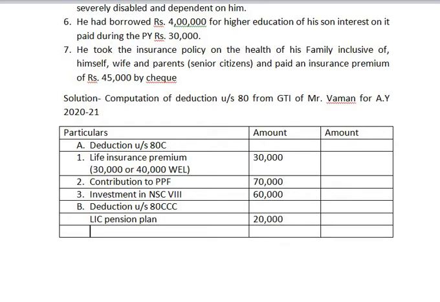Now coming to next, that is C, that is deduction under section 80C. Now we are done with all deduction under section total 80C, including 80C and 80CCC. Total it and see what the total answer that you get here.